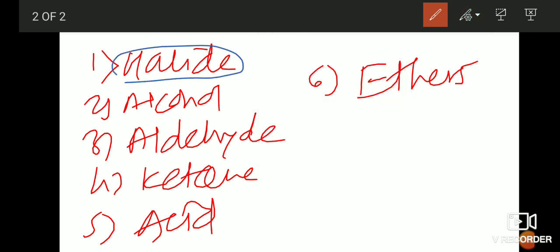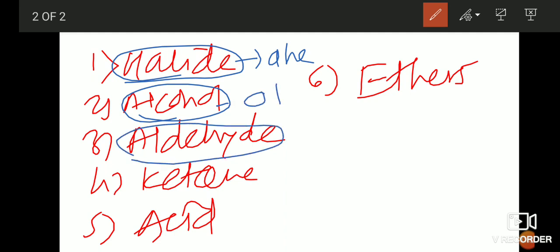See all the suffixes and their parts. Halide functional group suffix is ane, correct? If the alcohol functional group is there, the suffix is ol. If an aldehyde functional group is in the compound, the suffix will be al.